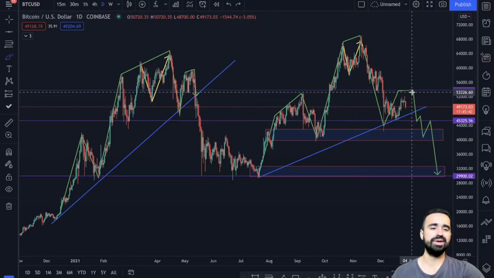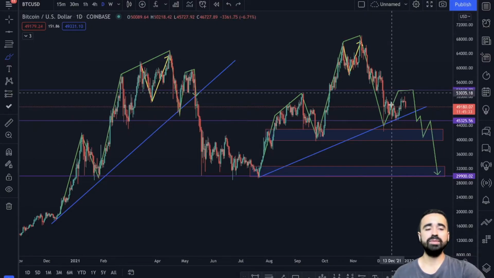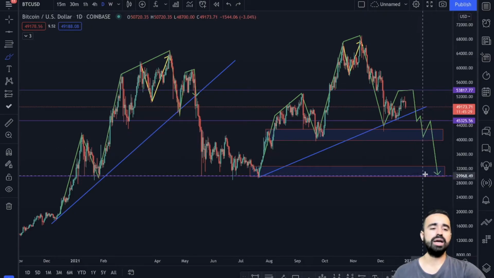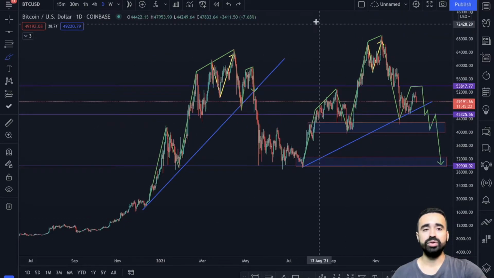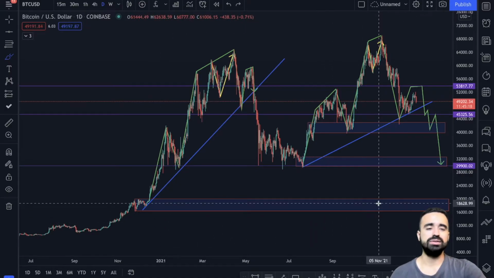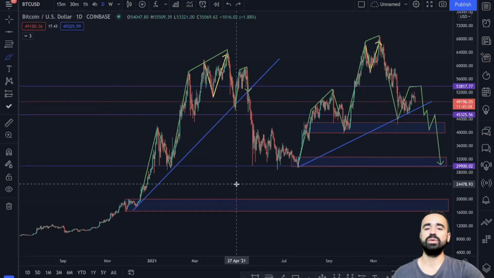So it comes here, gets rejected here, comes down here, maybe holds the price here around the 40s, grabs some liquidity and starts heading up. If that level is broken, the next level I will look at is 30k or around here. The other level which I am looking at, sorry, is this level. There is a very slight chance it will come here, but it could come here as well. BTC can do anything.